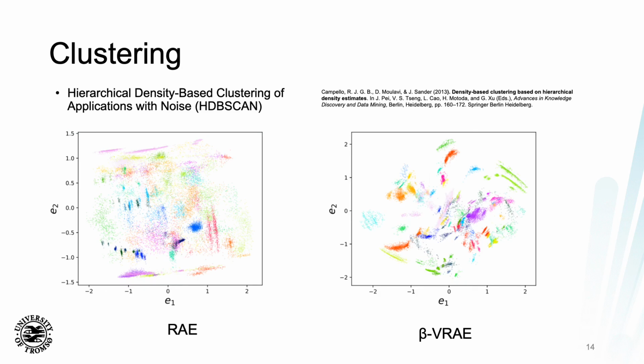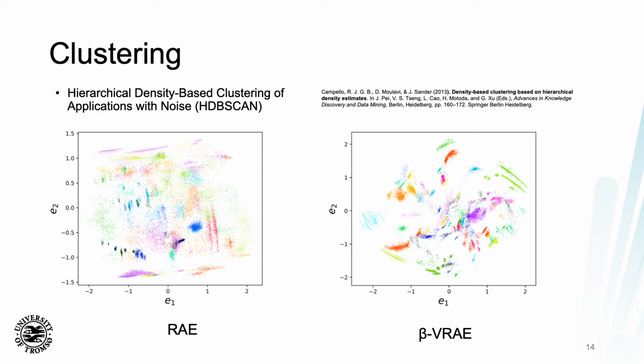So what can then be done is that we apply a clustering algorithm of choice to these representations. Instead of clustering the trajectories in their original space, we compress them to these representations that are learned via deep learning, and we can then have a more optimal representation that is more ideal for clustering. In this case, we have utilized the hierarchical density-based clustering of applications with noise algorithm, which is ideal for clusters of various densities and shape.